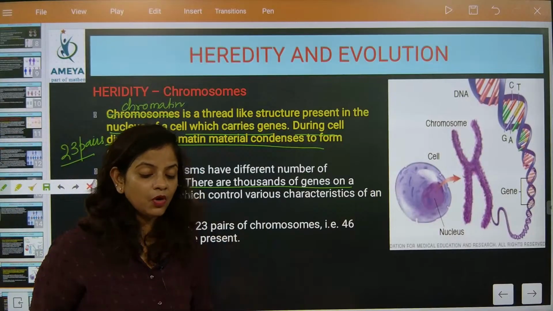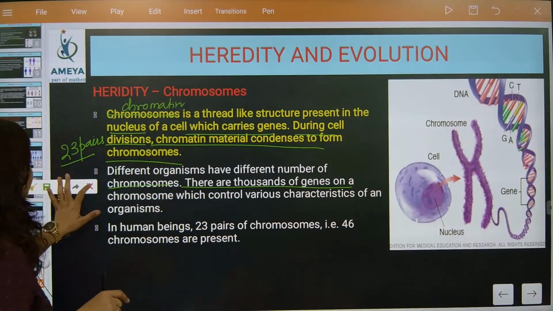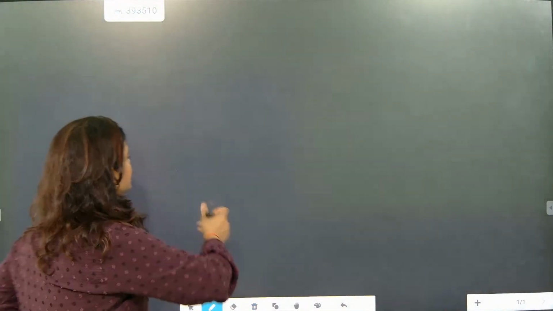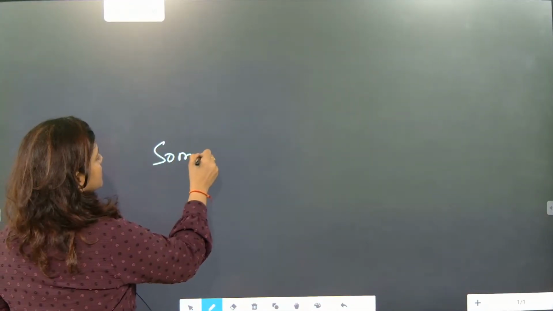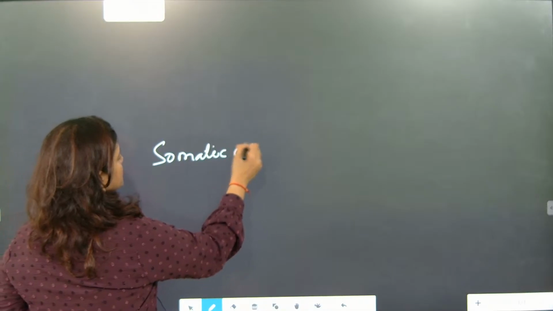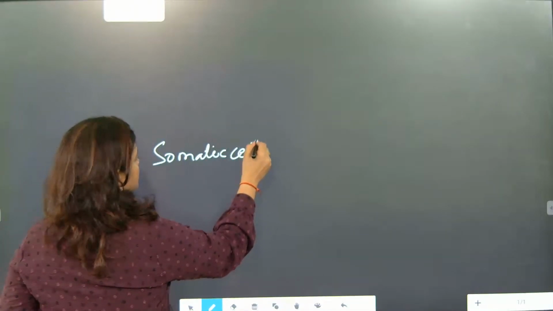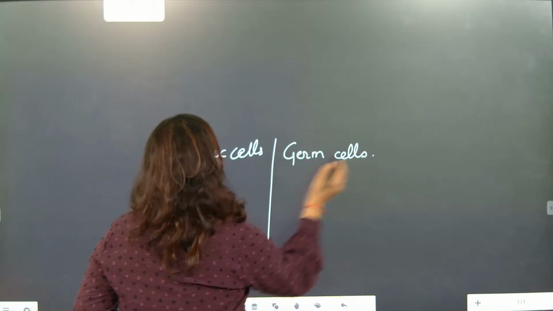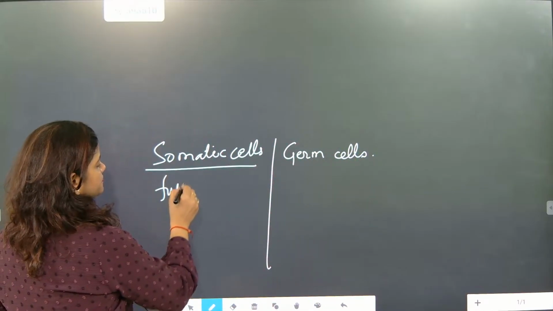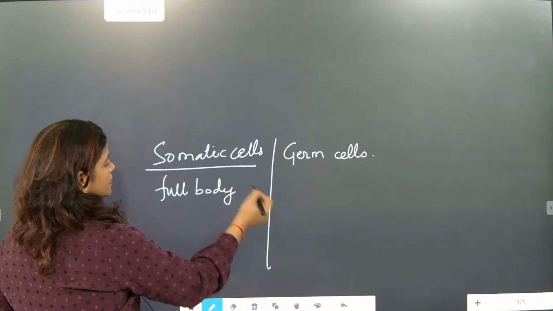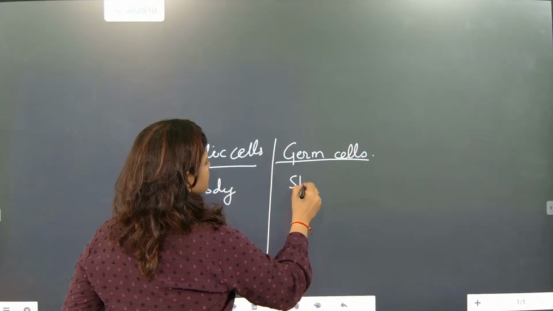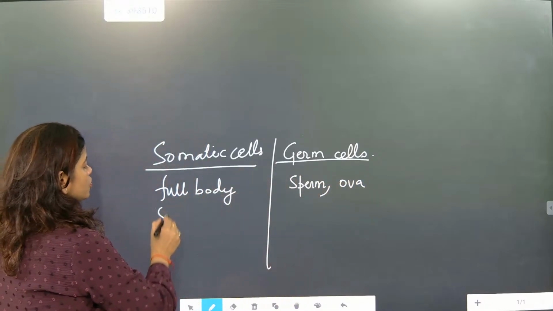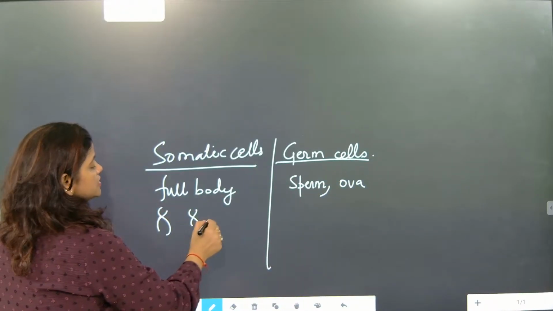So that means haploid and diploid. Let us try to understand better the meaning of haploid and diploid. Once I write it, we will understand. So somatic cells and germ cells. Somatic cells, full body. This one only sperm and ova. So here chromosomes will be present in pair. These are chromosomes.